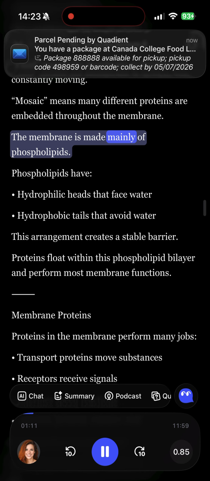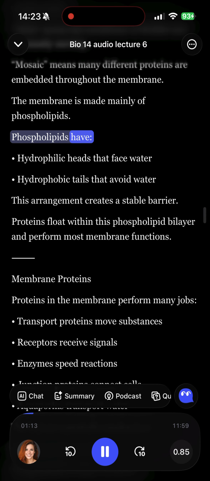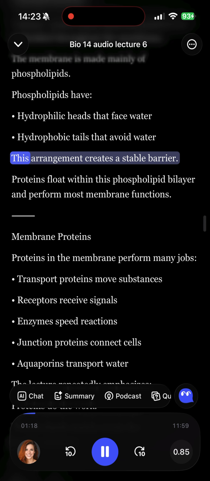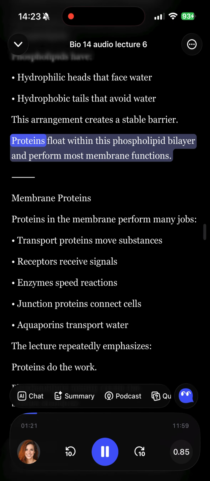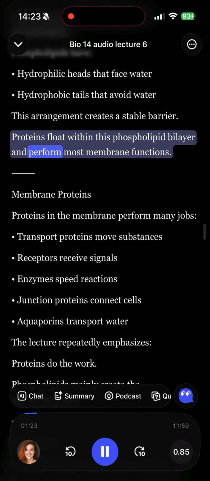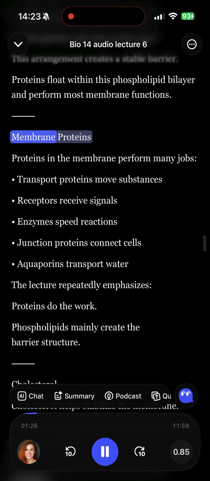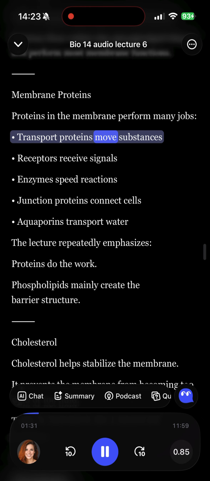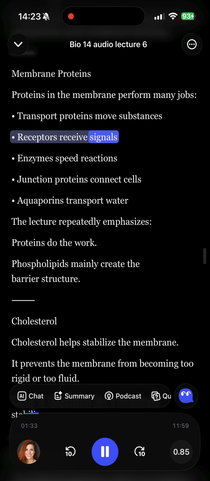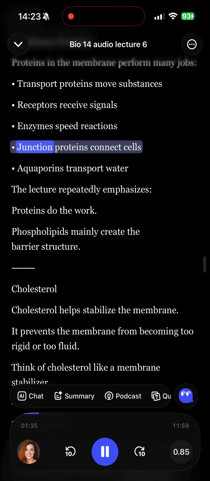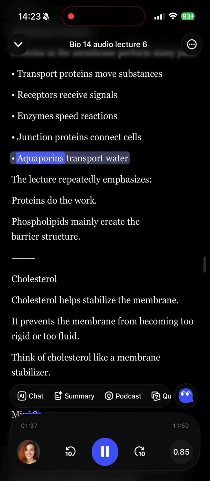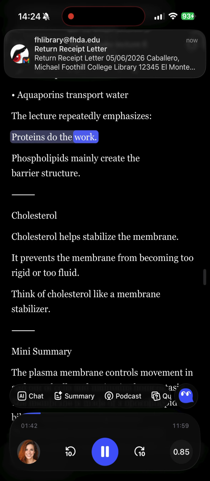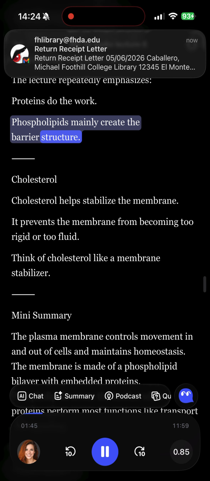The membrane is made mainly of phospholipids. Phospholipids have hydrophilic heads that face water, and hydrophobic tails that avoid water. This arrangement creates a stable barrier. Proteins float within this phospholipid bilayer and perform most membrane functions. Membrane proteins. Proteins in the membrane perform many jobs. Transport proteins move substances. Receptors receive signals. Enzymes speed reactions. Junction proteins connect cells. Aquaporins transport water. The lecture repeatedly emphasizes proteins do the work. Phospholipids mainly create the barrier structure.